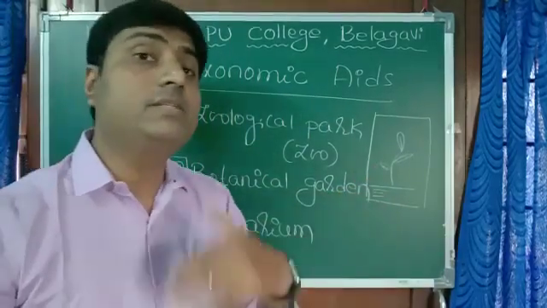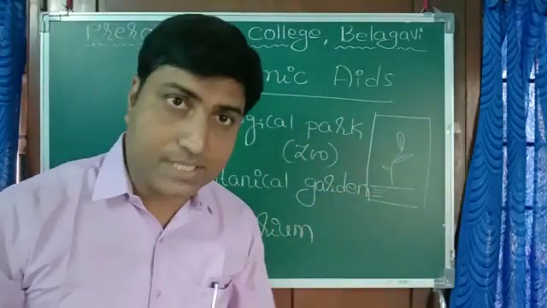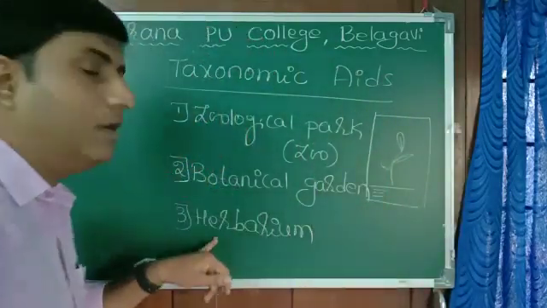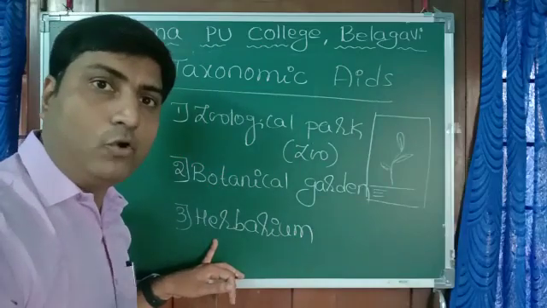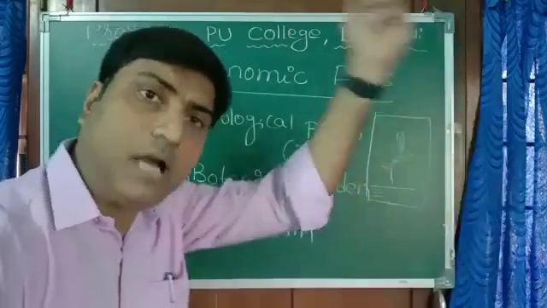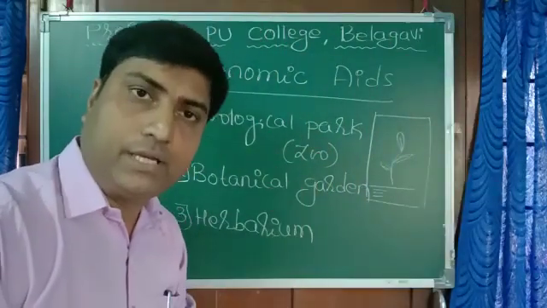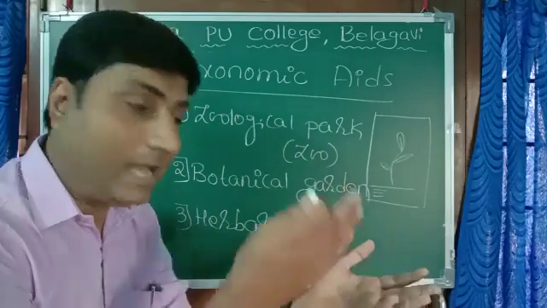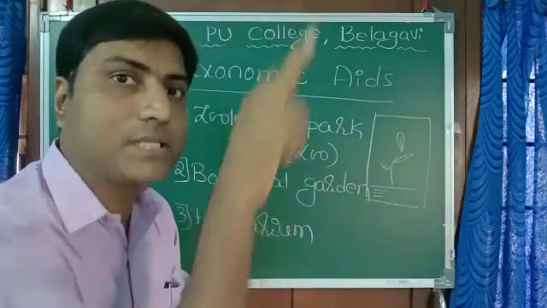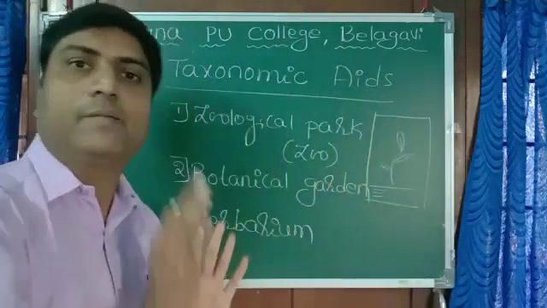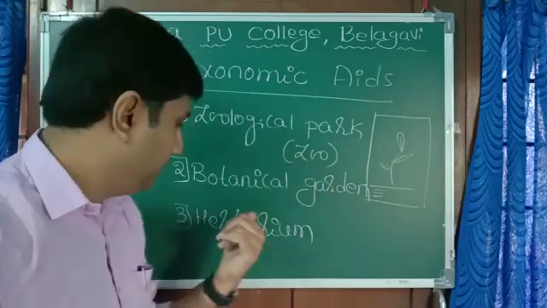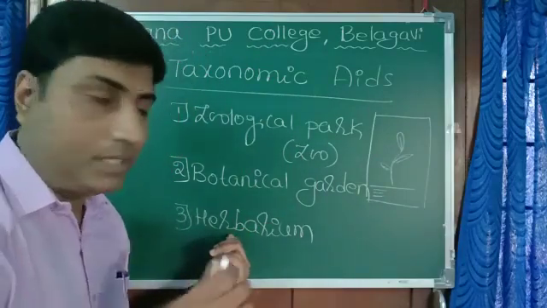Such hundreds and thousands of herbarium sheets are kept in a room or in a building, and that is called a herbarium. Suppose I want to study a particular plant which is in some other country, say an African country, I cannot go there and study. I can visit the herbarium and see the herbarium sheet related to that plant present in Africa. All those are preserved there. I can study it. Of course, it is a dried specimen, but it's a natural specimen. That is another taxonomical aid.